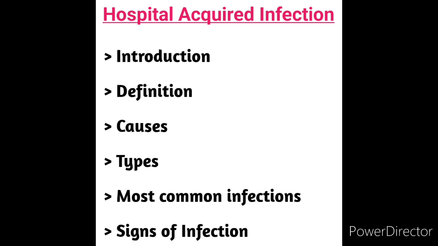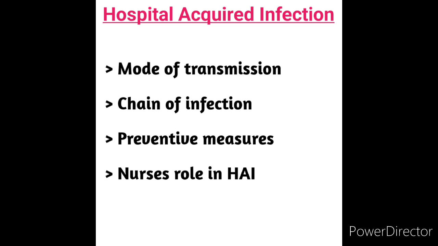In today's class, we will first see the introduction related to hospital acquired infection, definition, causes, types of nosocomial infection or HAI, most common infections. What are the infections that come under nosocomial infection, signs of infection, along with symptoms.